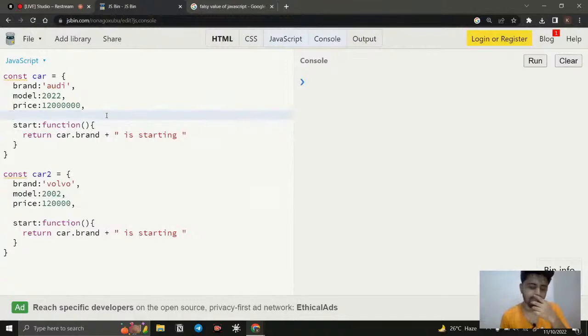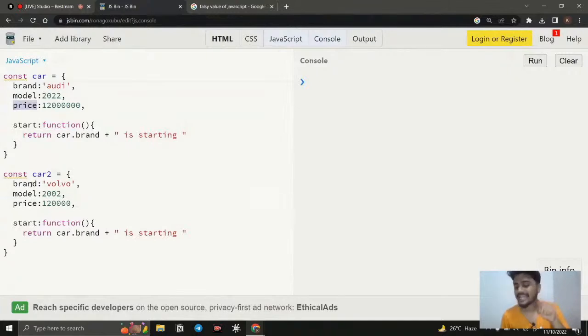So this is not a great way, right? We cannot copy and paste for each and every variable, and you can see how many objects we are creating. It is repeating the code, and only the values are changing: the id, model and these values. But the properties are the same. The start function is the same, brand the same, model the same, price the same. We are repeating something. So there is a principle in code: don't repeat yourself, right? We need to follow that principle. So how can we avoid this?